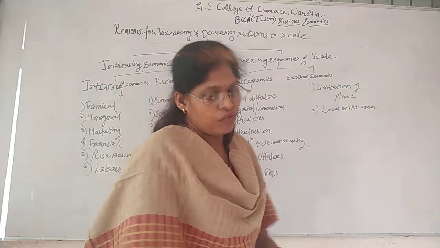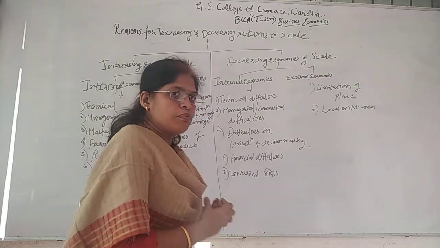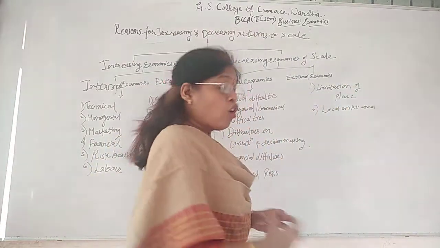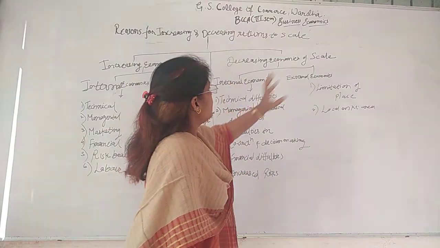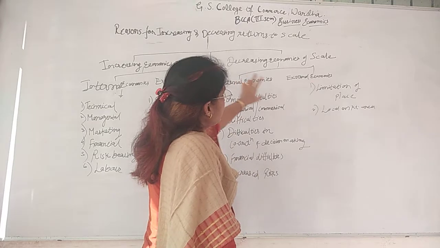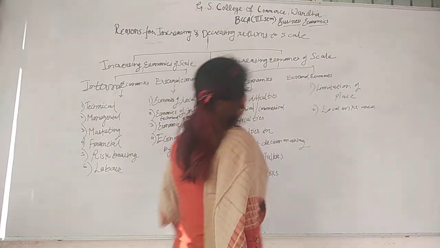Now decreasing. We have just discussed what decreasing is: if the production process is extended or enlarged for a longer period, then it will be diseconomies of scale or decreasing economies of scale. Again, decreasing economies of scale have two parts, internal economies and external economies.